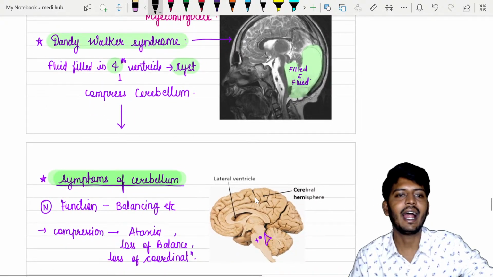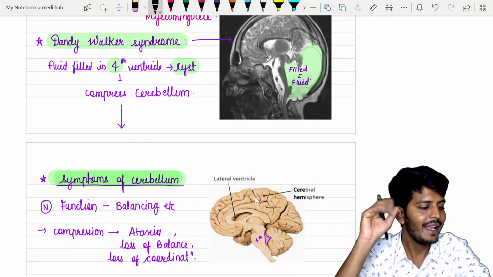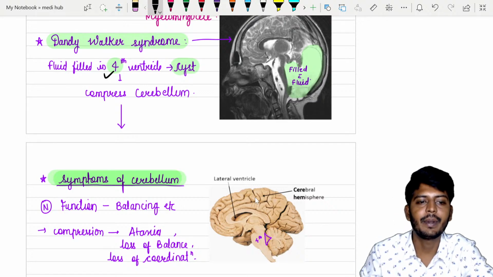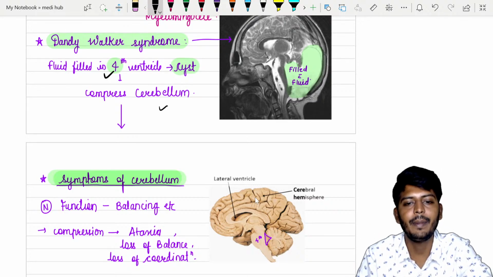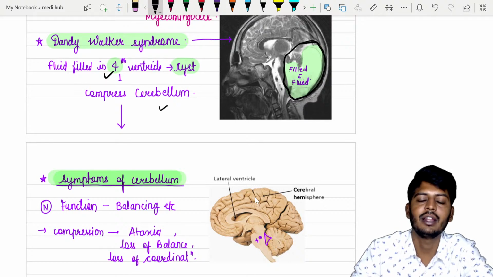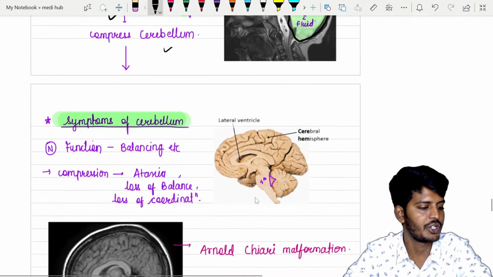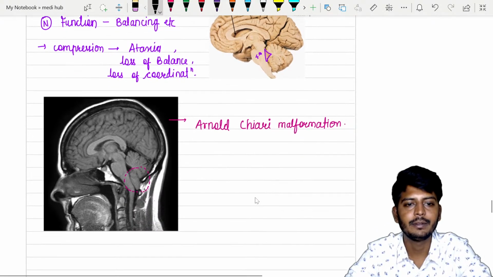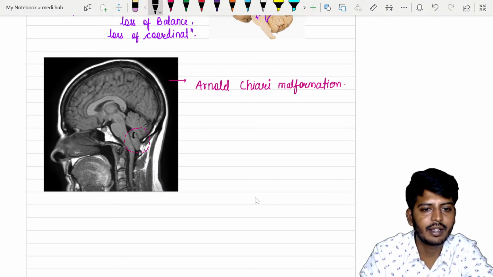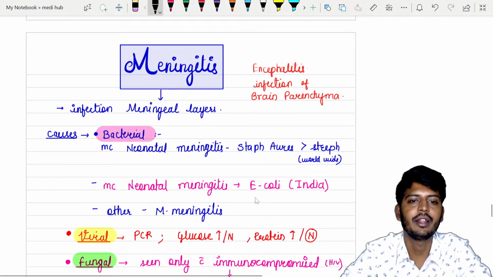That is called Dandy-Walker syndrome. What is this Dandy-Walker syndrome? There is a cyst-like lesion in the fourth ventricle. So it will compress the cerebellum. If the cerebellum is compressed, what is going to happen? Automatically there is no balance. So here you can see a fluid-filled lesion in the fourth ventricle, which will lead to cerebellar compression. All right. You can notice here Arnold-Chiari malformation. What is happening? A part of the cerebellum is coming out. So that is the story of your congenital malformations.